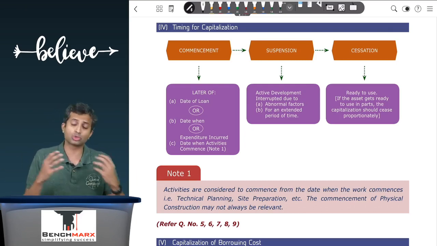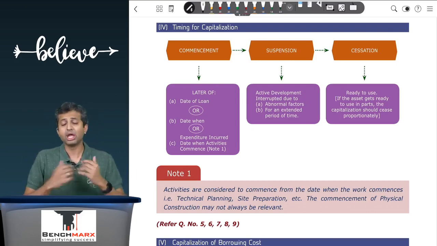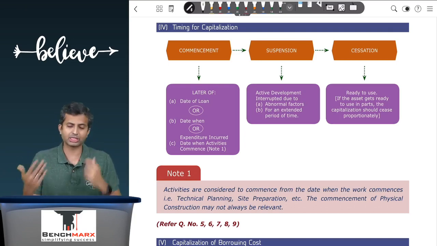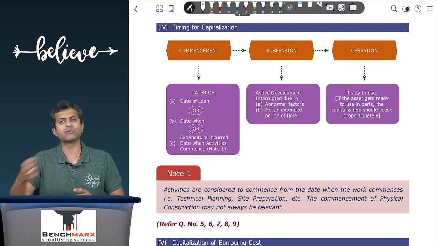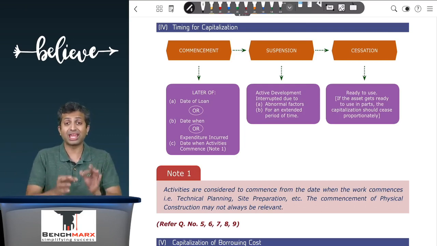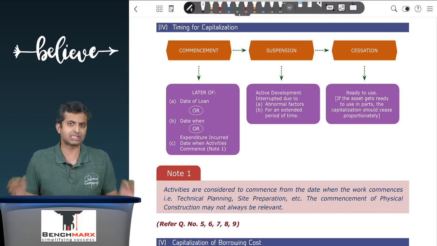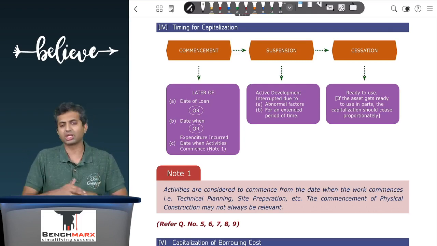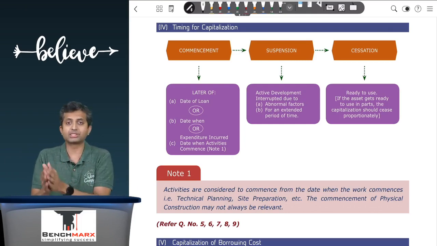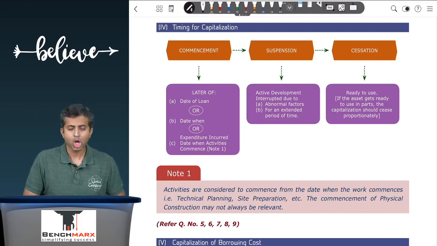So if the asset was going to take 3 years, and then in the middle there is a lockdown which extends for around 6 to 8 months where work on the asset has stopped, then during those 6 to 8 months you will have to pay interest to the bank. However, active development of the asset is not happening, and hence during those 6 to 8 months, which is an extended period of time where work is interrupted due to some abnormal factors, capitalization of borrowing costs can be suspended. Once the work resumes, capitalization of borrowing costs can resume.